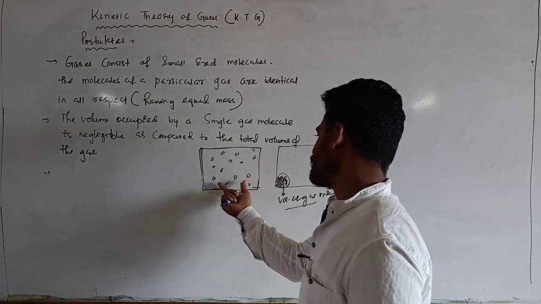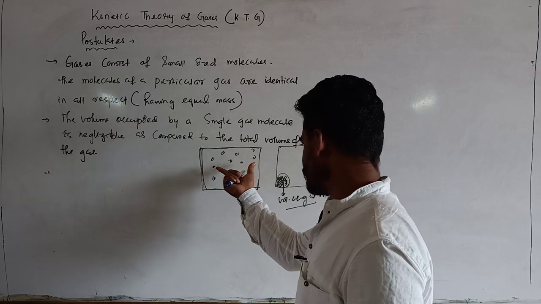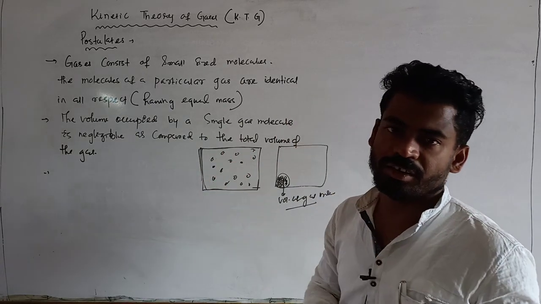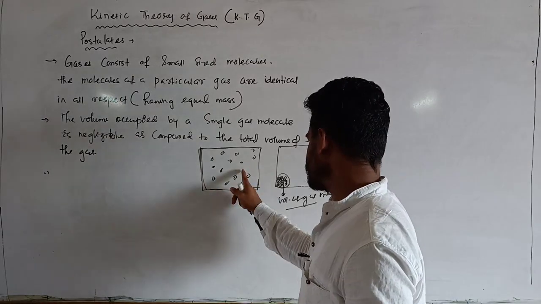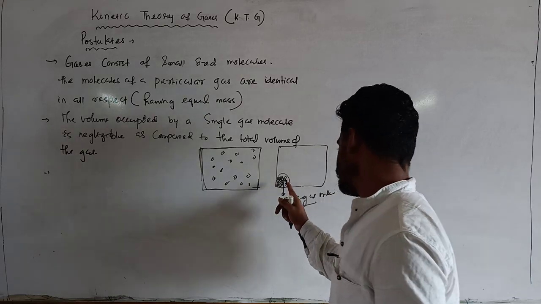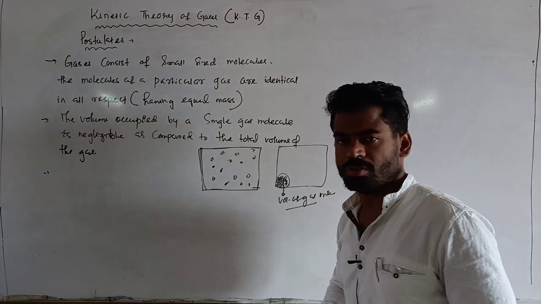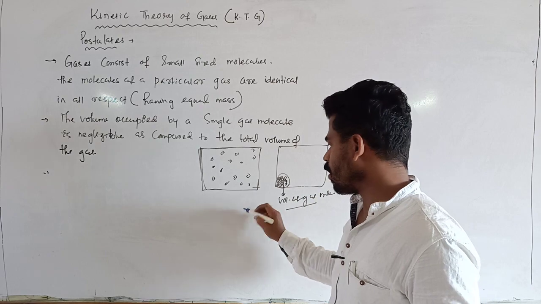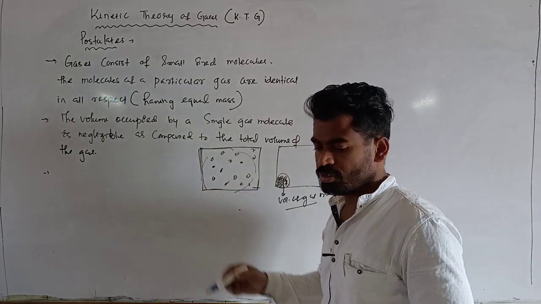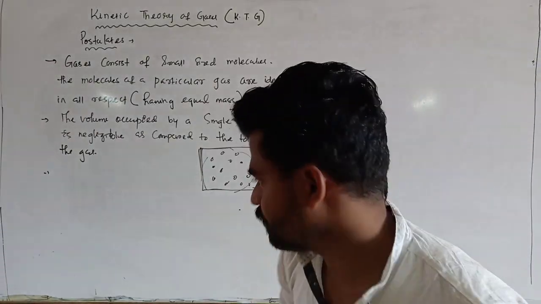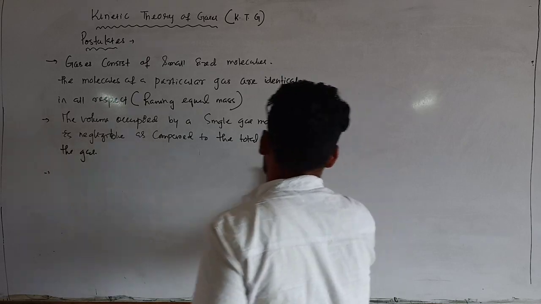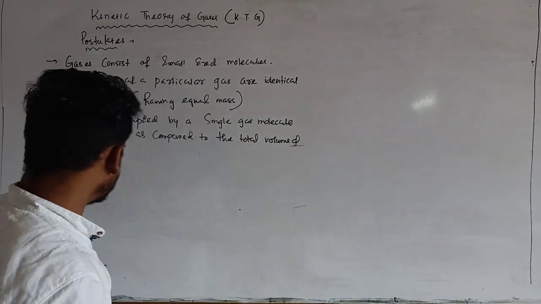Here the volume of the gas means the volume of the container in which it is taken. So this volume is comparatively very large compared to the real volume occupied by the gas molecules. So the volume occupied by a single gas molecule is negligible as compared to the total volume of the gas. These are the characteristics of an ideal gas, you can say.